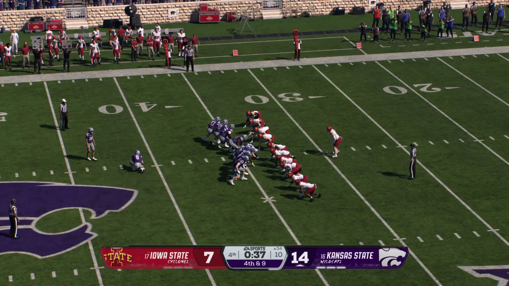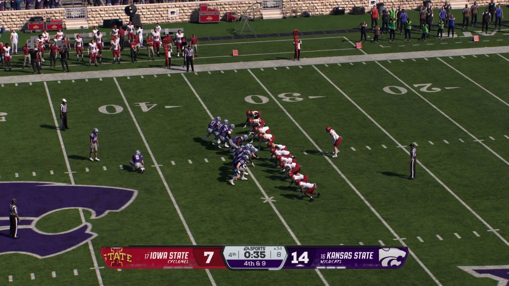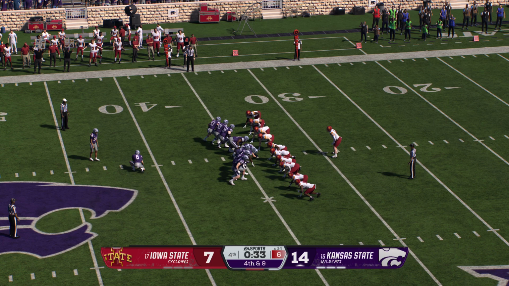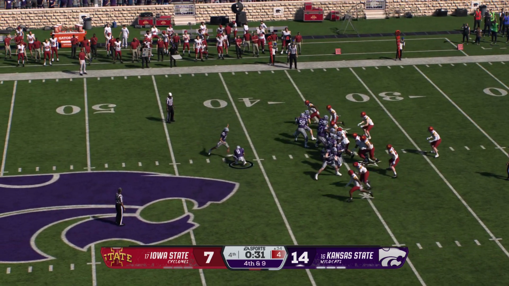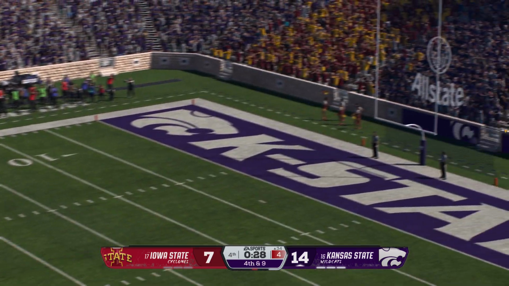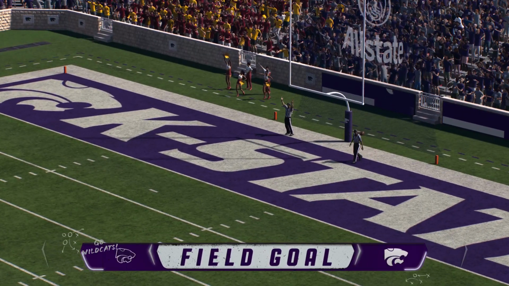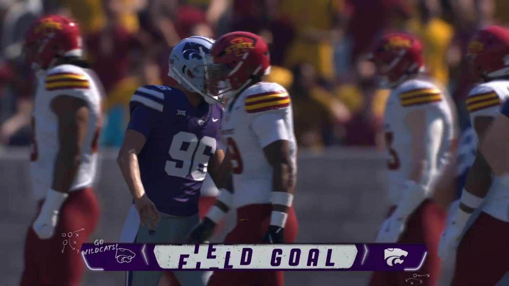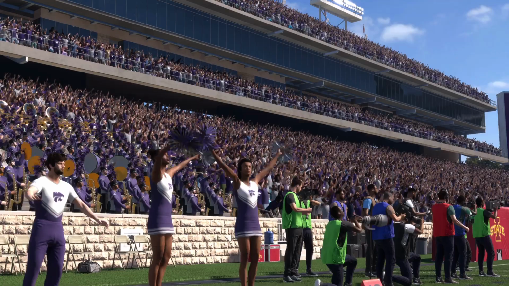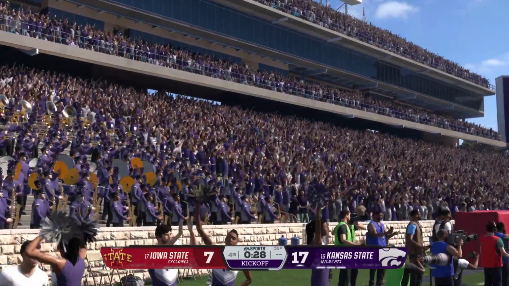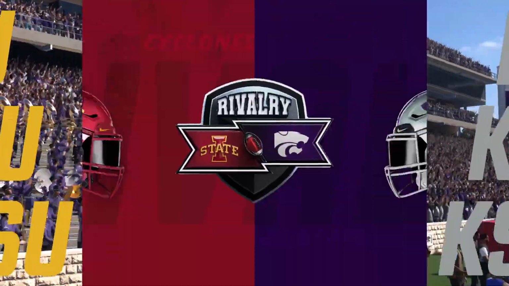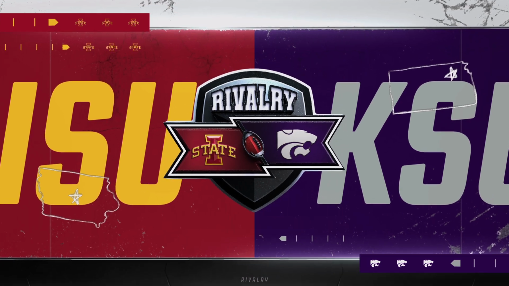So on fourth down, out trots the place kicker in a very big spot here. He got it. The field goal's good. And they add to their lead. Boy, this guy has such a strong leg. No problem. Up into the net from 50 plus.